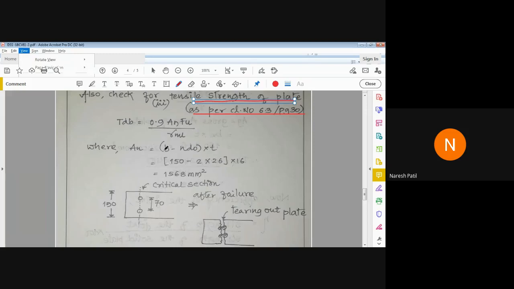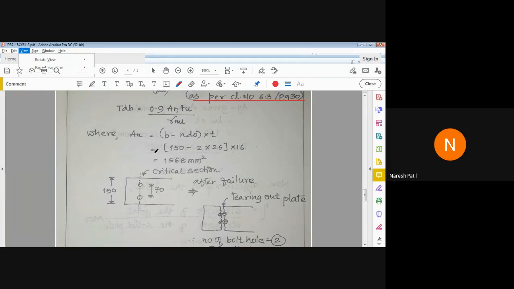Now, what is AN here? AN is the net section of the plate, obtained by deducting the bolt holes. We have AN equal to B minus N D naught, into T. Now I'll explain. B is the width of plate. N is the number of bolt holes, the number of holes provided in the plate. D naught is the diameter of hole. Then T is the thickness of plate.